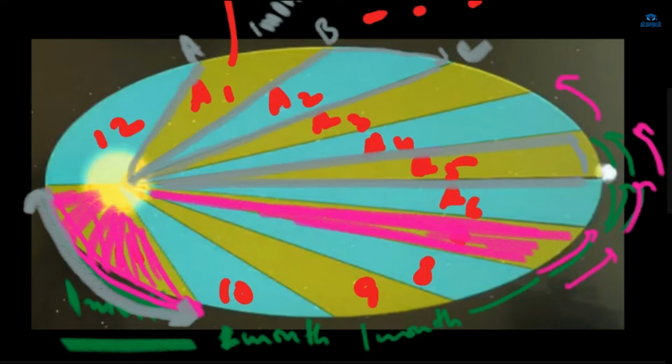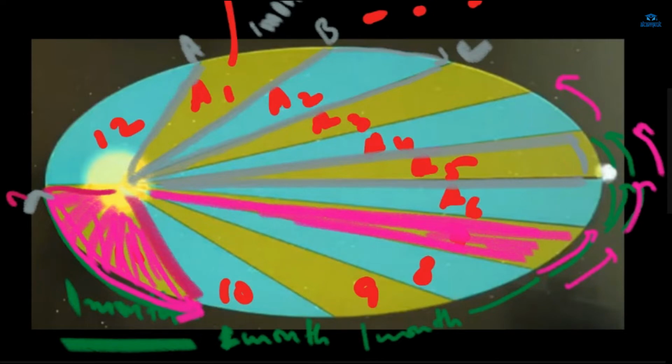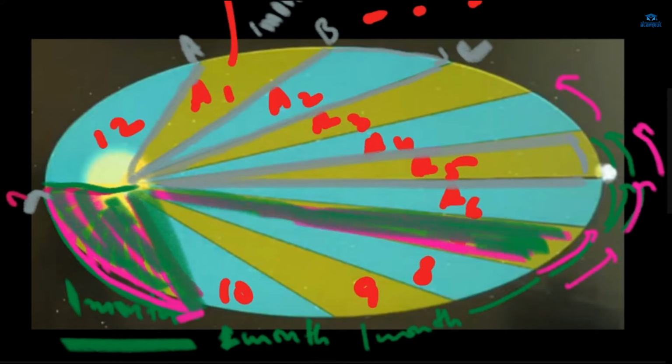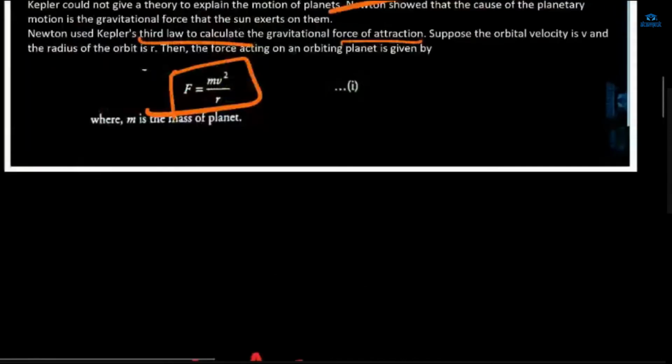In the perihelion place this portion will be more, but this portion will be less. So all of the portions will be equal. Okay, so this is the second law.